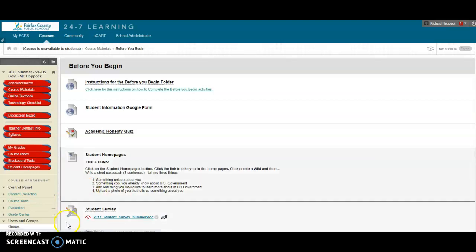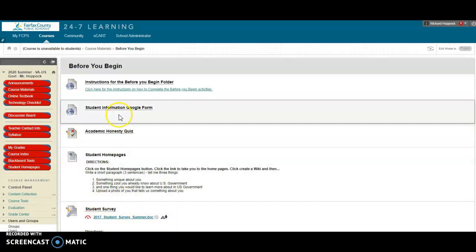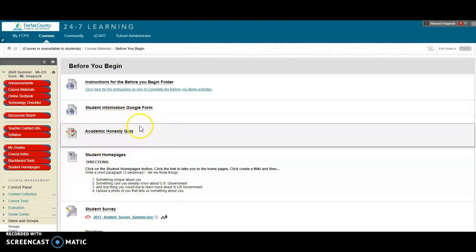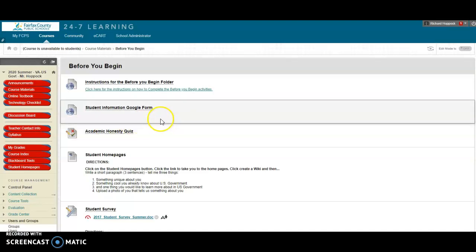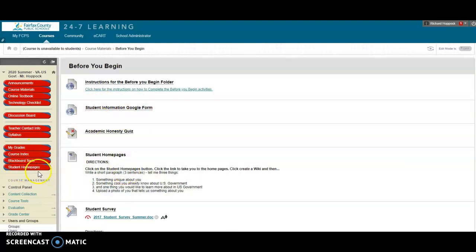To be honest with you, this is practice uploading a document to make sure that you know how to do this. This is making sure you understand how a quiz works, as well as you understand what our policies are in online campus. The Google form is so that I have information. And the student home pages, which has the instructions here, you just click on this button and follow the instructions, that is to introduce yourself to the class. And so that is the Before You Begin folder.